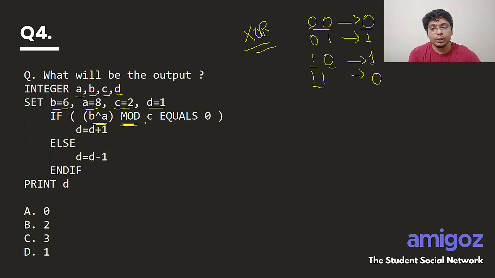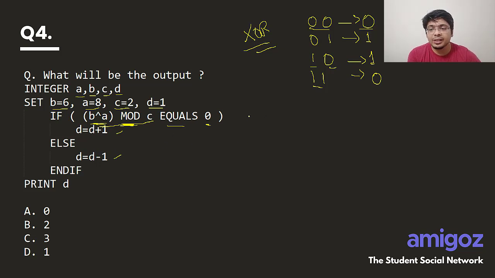And what is this modulus? Modulus is the remainder, right? So if you divide B XOR A by C, what is the remainder? That will come here, okay? And then if it is equal to 0, then d is equal to d plus 1, else d is equal to d minus 1, right? So this is going to be again a very simple program once you understand how XOR works, right?